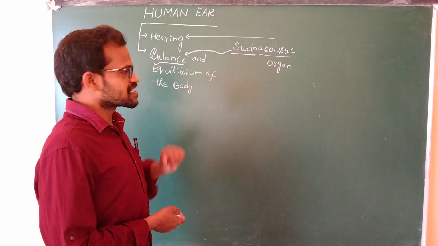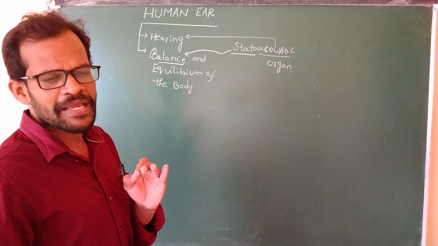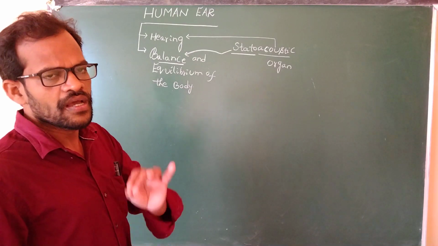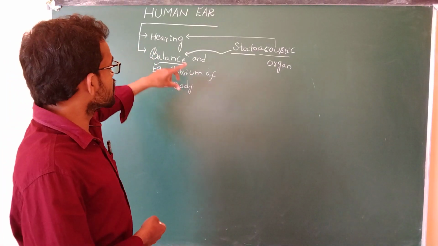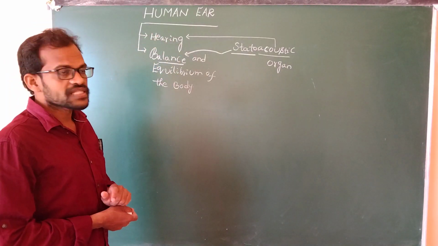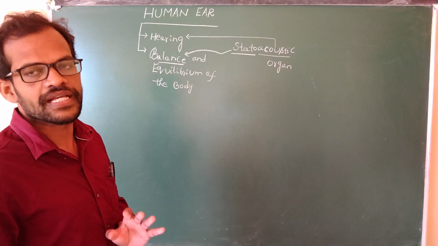Stato means balance. Acoustic means hearing. The primary important function of the human ear is balance. The second important function of the ear is the hearing process. That's why the human ear is also known as a statoacoustic organ.